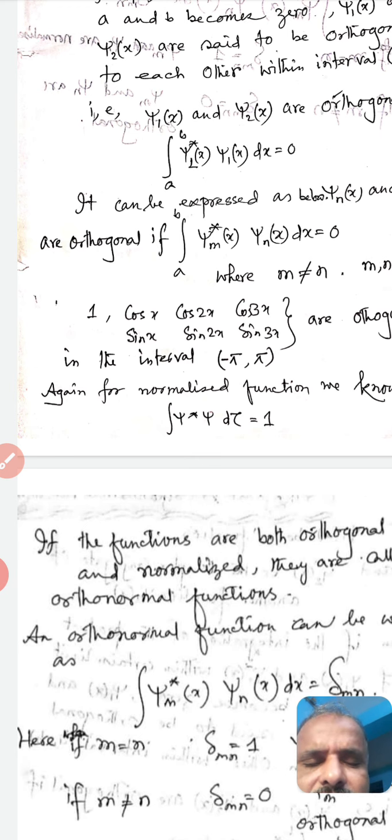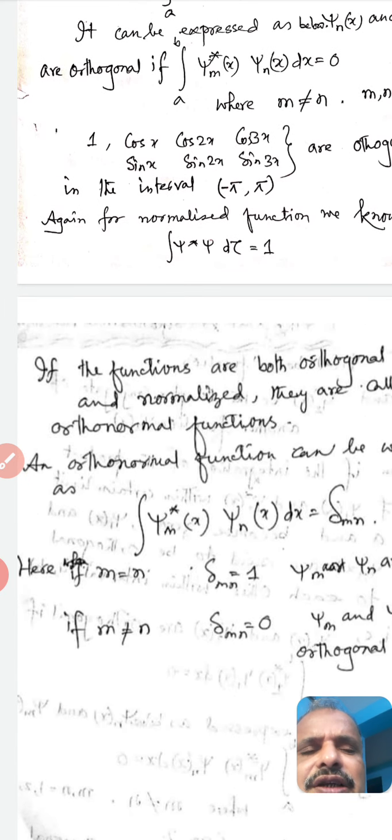Then these functions are called normalized functions. In the case of a normalized function, we think about one function and the complex conjugate of the same function, that is psi star psi. Psi is the function and psi star is the complex conjugate of psi. If the integration of psi star psi is 1, then we call it a normalized function, and its significance is that the probability of finding one particle in the entire region is 1.